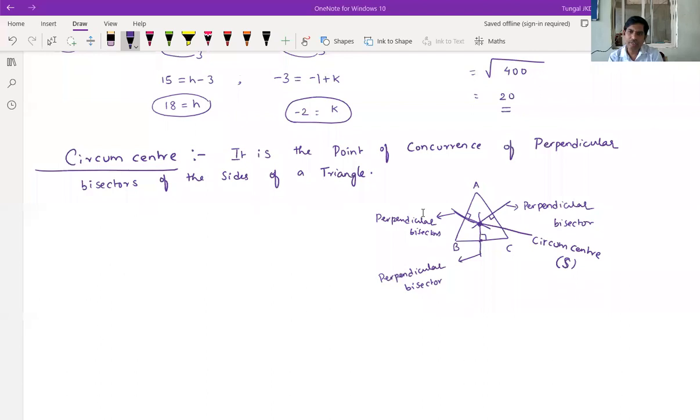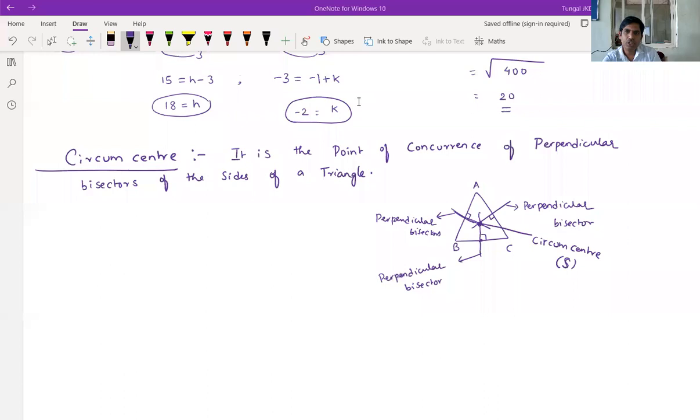Like that, in the figure, if you observe, three perpendicular bisectors exist in the triangle where all the three will meet. That point is called the point of concurrence, that is nothing but circumcenter. Circumcenter is denoted with the letter G. Sorry, S.